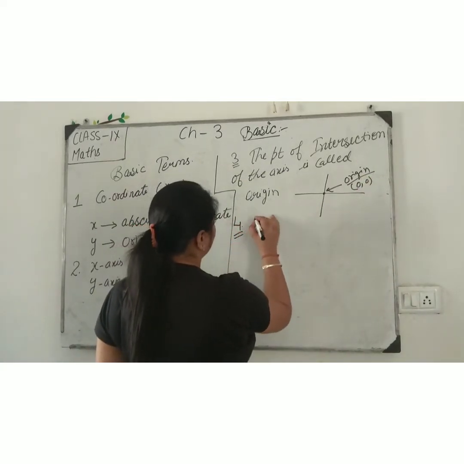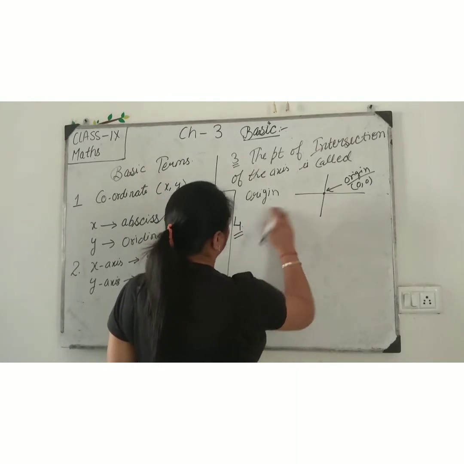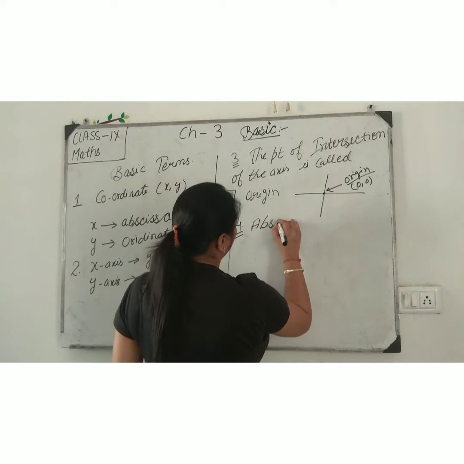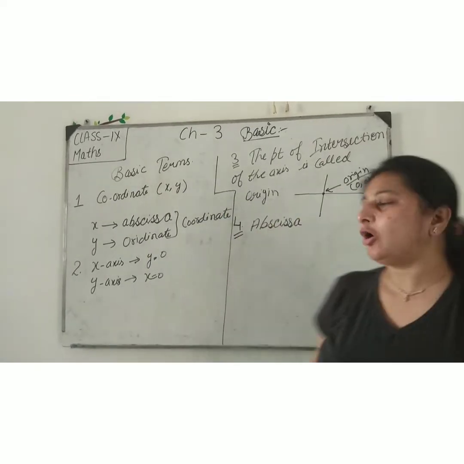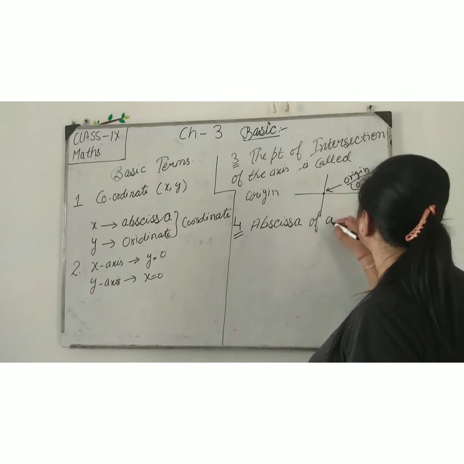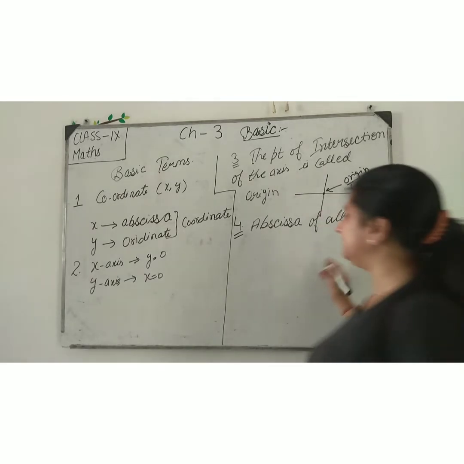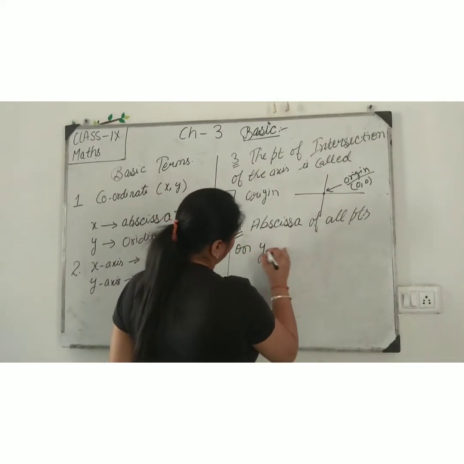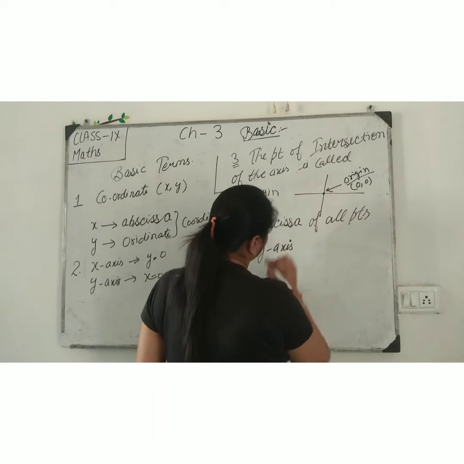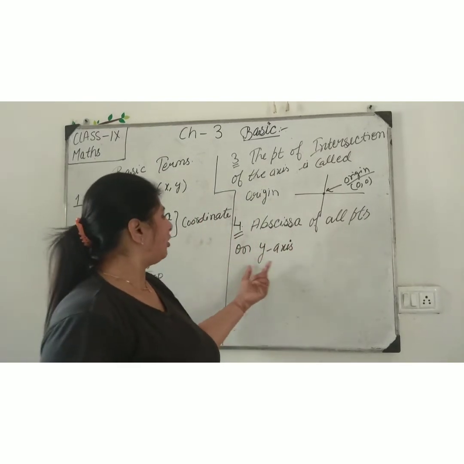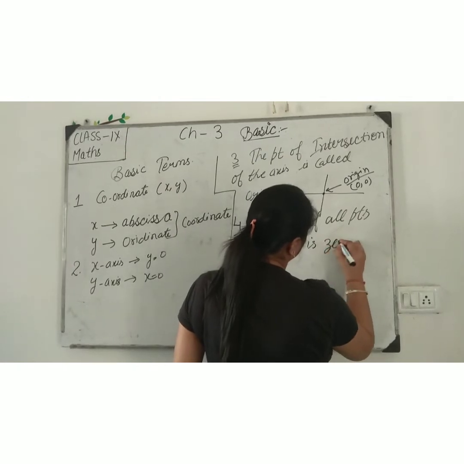Point number 4. Abscissa of all points on y-axis is 0.